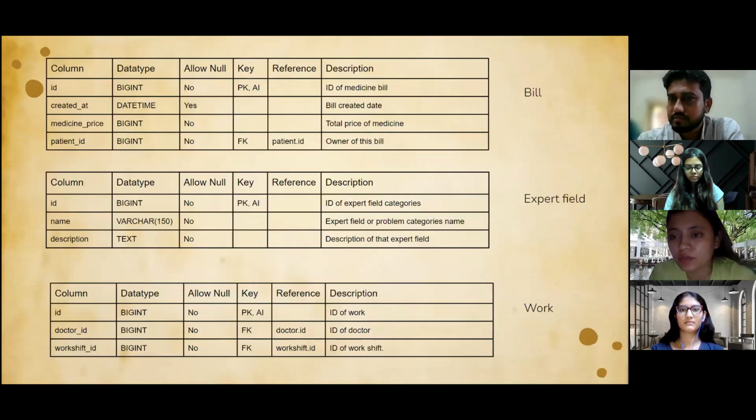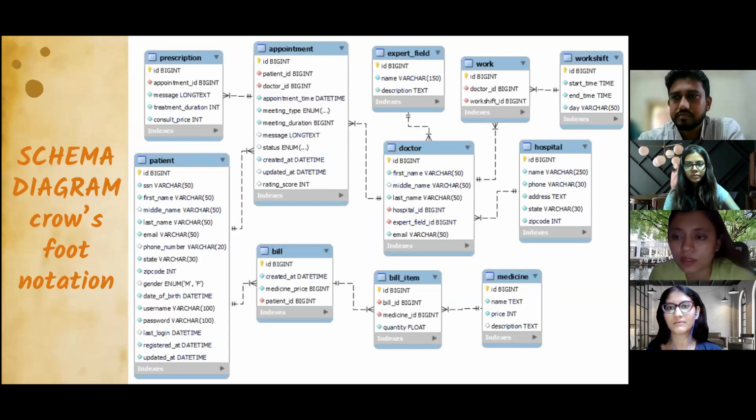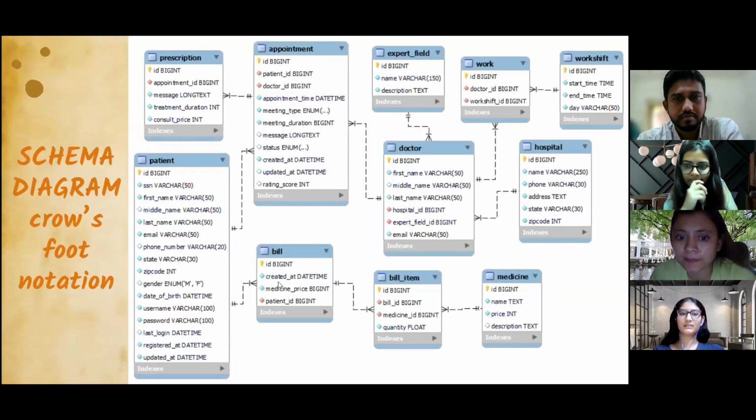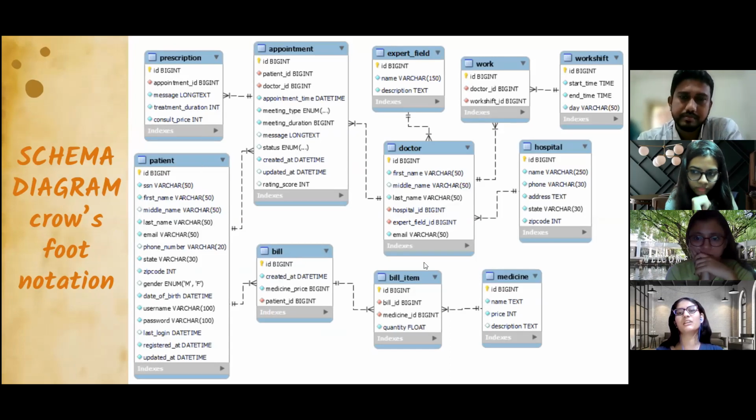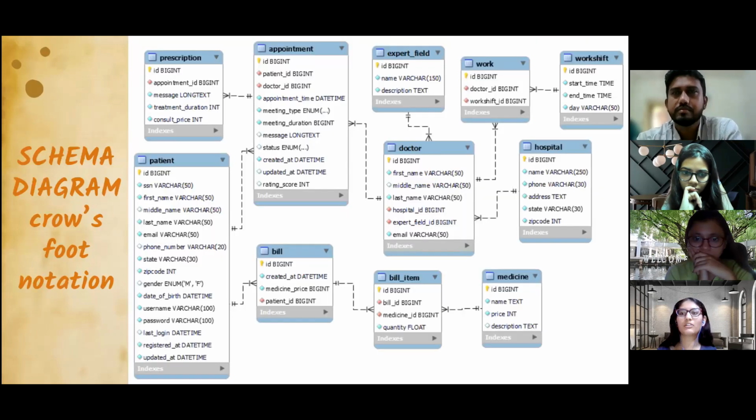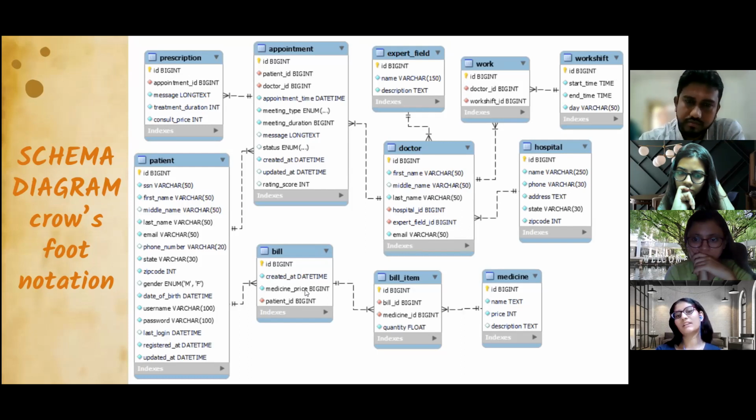How is the revenue generated by the platform? Here the medicine price is there. This is the total price for that particular bill. If a patient orders something, like 2 paracetamol tablets and 2 Cipline tablets, which cost something, that addition and business logic is done in the front end, and the final output is saved in this medicine price. We use this medicine price column to generate the total revenue for the particular year.